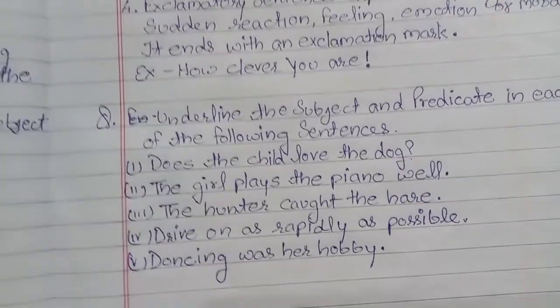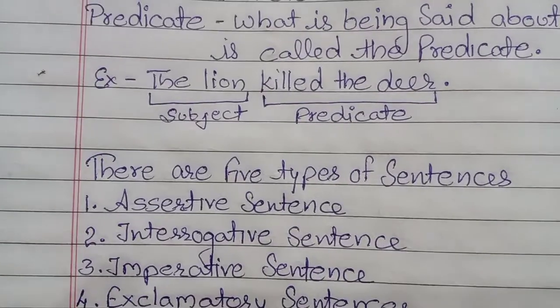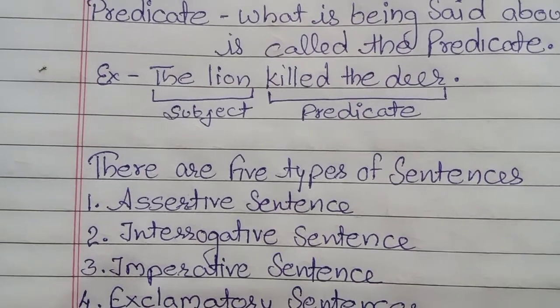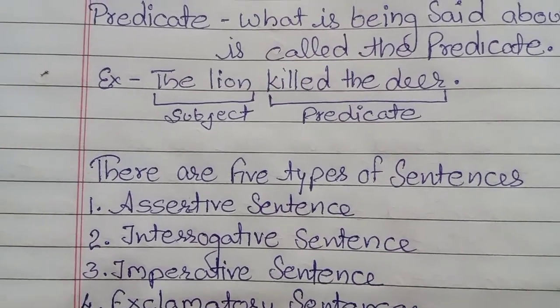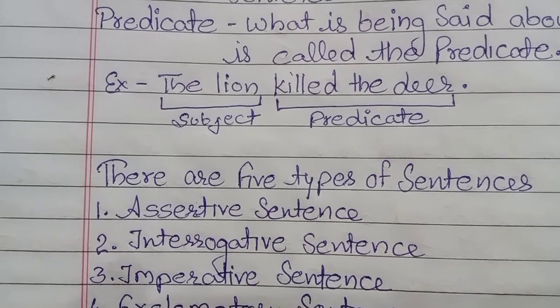I already wrote in the question, underline the subject and the predicate, and you have to do it like this. You have to underline the subject, then write subject, then underline the predicate section, and below that you have to write predicate.